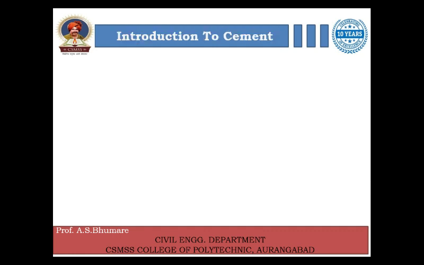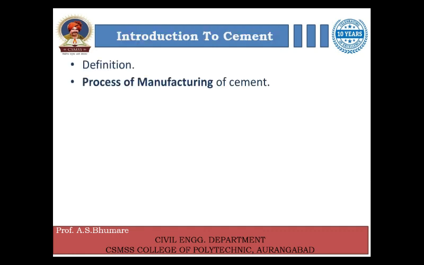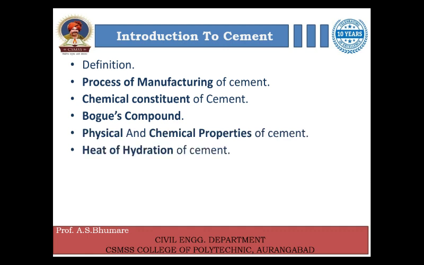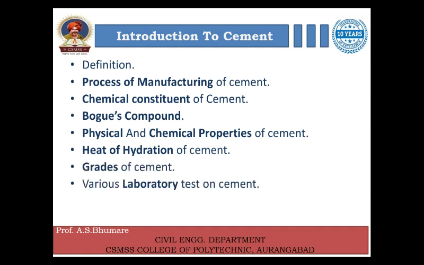Then, introduction to cement, definition, then process of manufacturing of cement, then chemical constituents of cement, then Bogue's compound, then physical and chemical properties of cement, then heat of hydration of cement, then grades of cement, and then various laboratory tests on cement. And the last topic of this unit will be various types of cement.